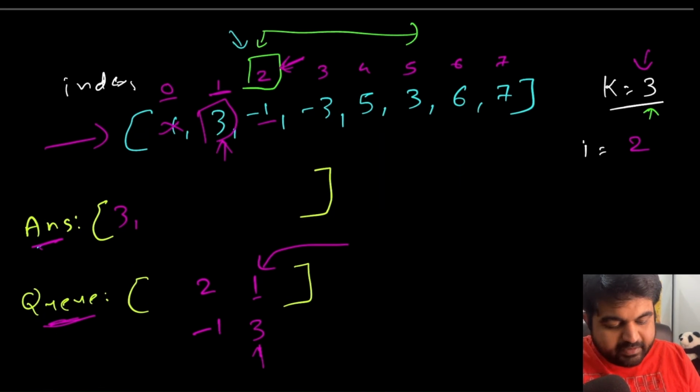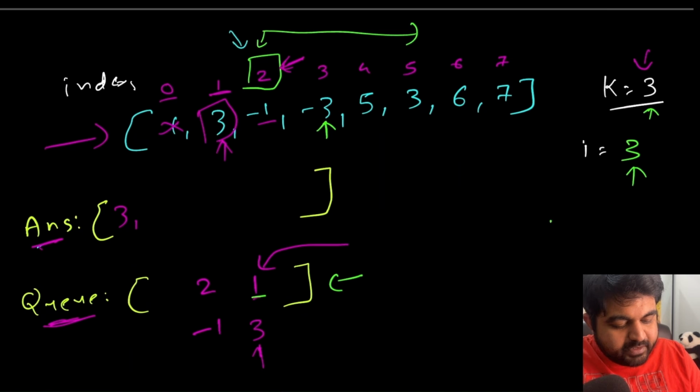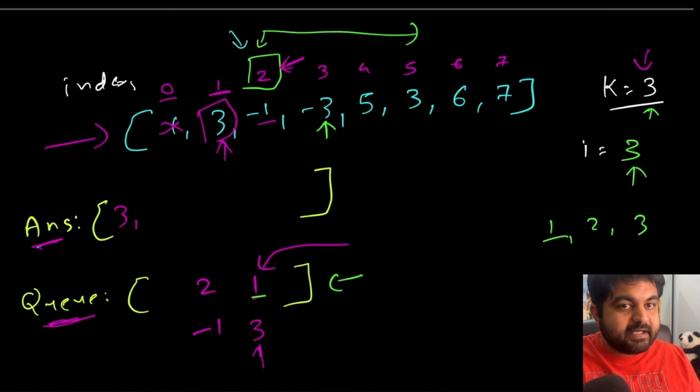Now we are at index position number 3. The value is -3. Now what is the current maximum value we have inside our queue? That is index number 1, which means for our ith position, what is the sliding window? It is indices 1, 2 and 3, which means the very first element inside the queue is still inside the valid window, so we don't have to kick that value out.